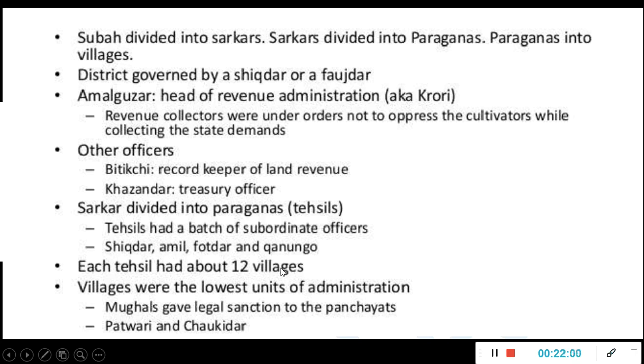Then each tehsil had about 12 villages. Then villages were the lowest unit of administration. Mughals gave legal sanction to the panchayats. Then Patwari and Chaukidar are also in the village. Okay, so this naming, whatever you see, from this a question has come. So please try to learn all of this by heart. At least when the question comes, you should be able to pick the correct answer.